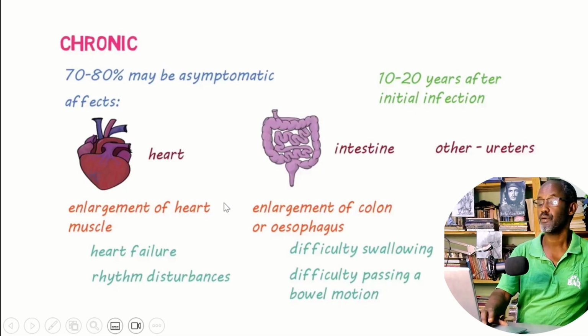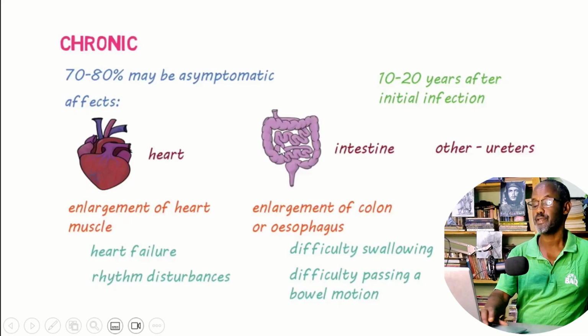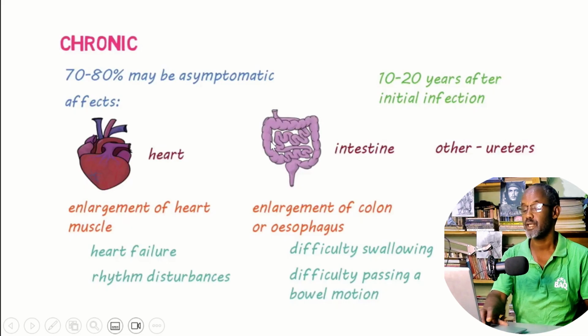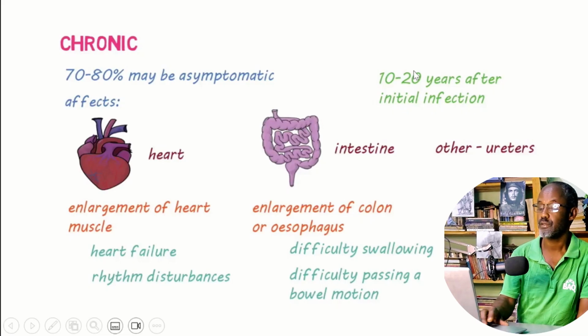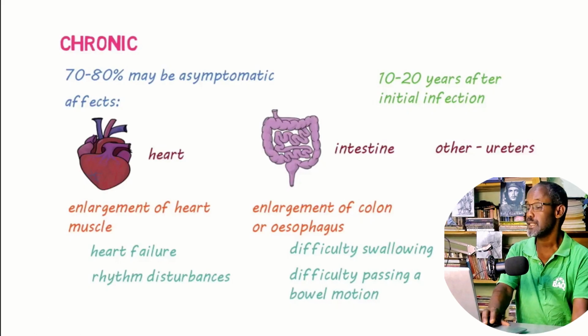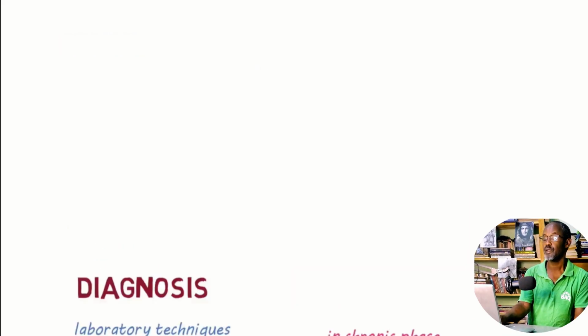The chronic stage occurs in some 20 to 30%. Special organs infected are the heart and the GI tract, including the small and large intestine, where there is inflammation, enlargement, and even the esophagus also. This chronic stage may appear 10 to 20 years after the initial infection, of course. It may last a long period of time. The incubation period, you see, is very long. Therefore, it can even affect the ureters, kidney, and the tubes, of course.